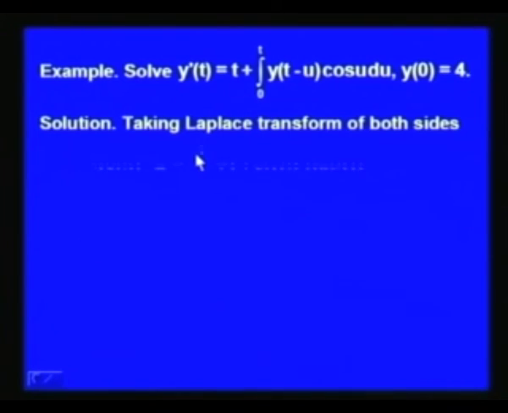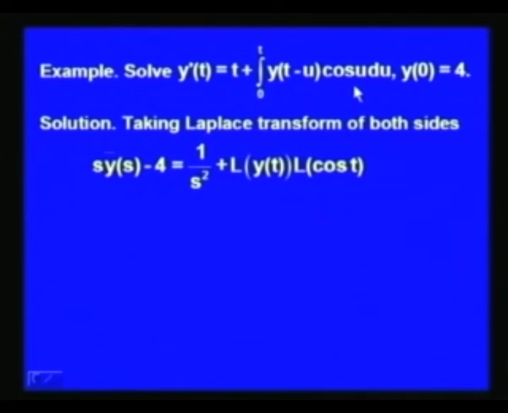So, let us take the Laplace transform on both sides of this integral equation. L of y'(t) is equal to s Y(s) − y(0), where y(0) is equal to 4. The Laplace transform of t is 1 over s², and then the Laplace transform of ∫_0^t y(t − u) cos u du.